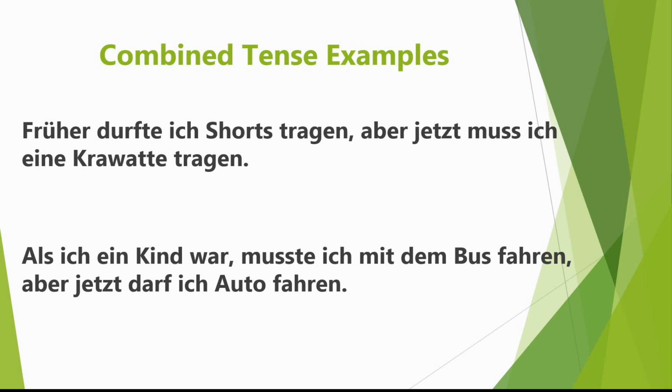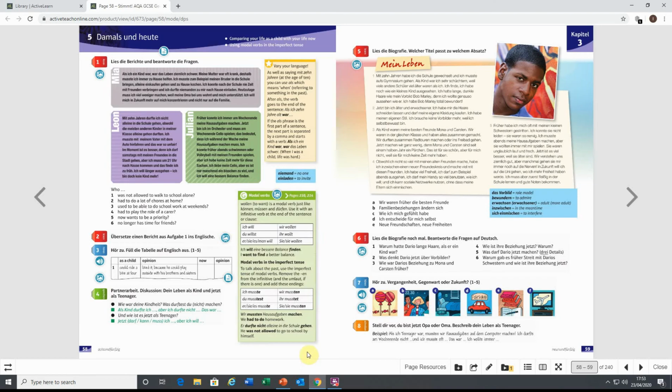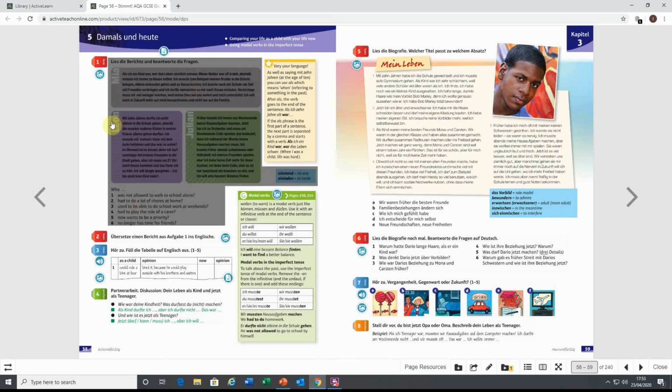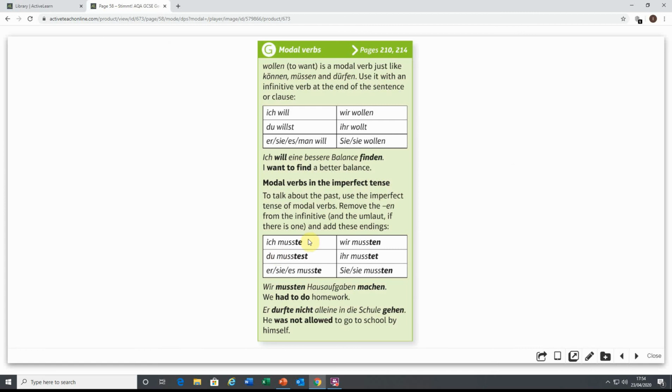Now, the tasks, once again, you will find all on Firefly. But if I just bring up the book for you, I will show you that it is tasks from page 58 that you are required to do today. You've got a reminder here of what we've just been talking about with the modal verbs. Here they are in the present tense.